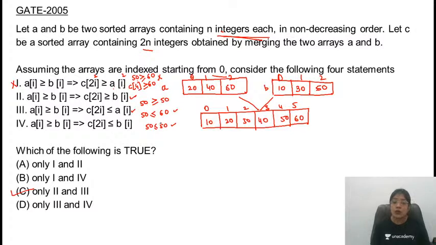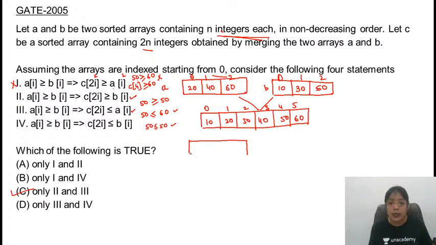Correct? But we didn't get the answer. We have not covered all the cases. अगर आप ये बोल रहे हो कि C of 2i की value is greater than equal to B of I, right? So this means that less than equal to is not possible. Why? Let's consider one more example.